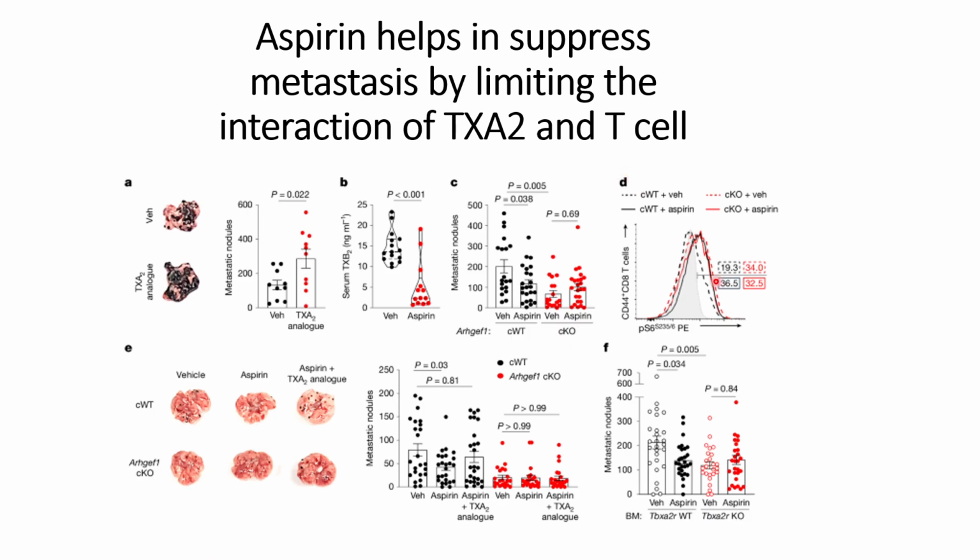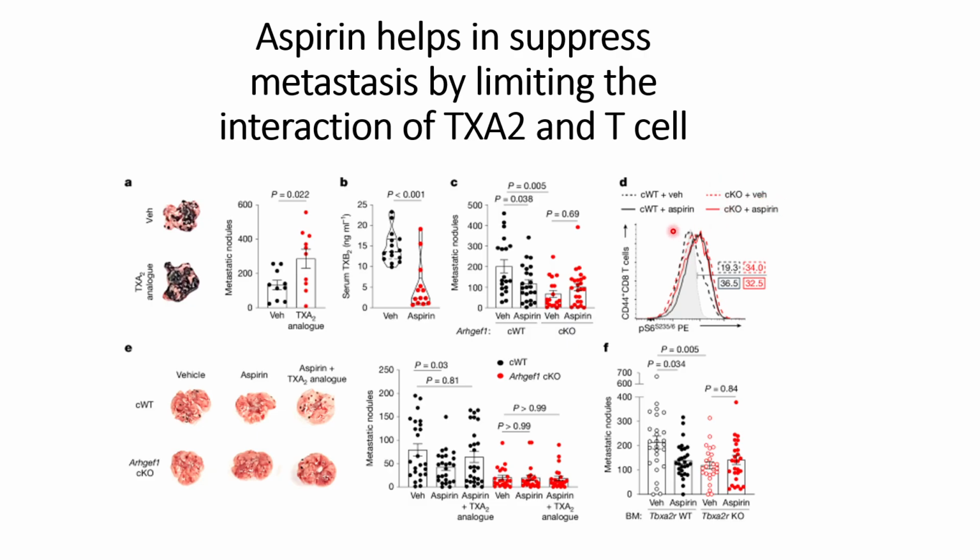And they validated the same thing using lung cells, where they checked the phosphorylation at the S6 position. They saw that this phosphorylation at S6 in the CD44 plus CD8 plus T cells is high for the control with vehicle compared to the case that is high for the control with aspirin, and ARFGF1 knockout with aspirin and control with aspirin, and also control knockout with vehicle.